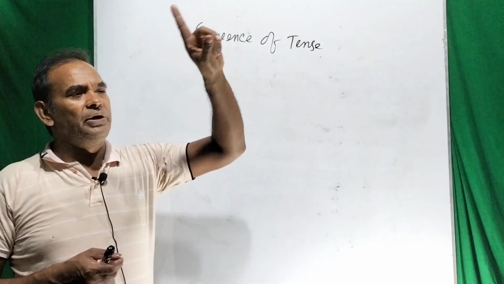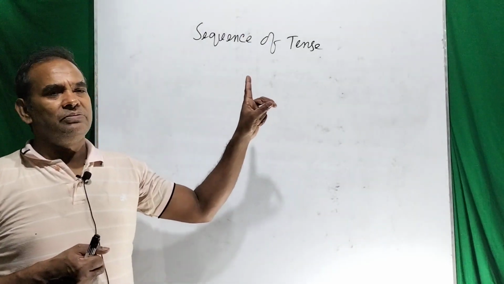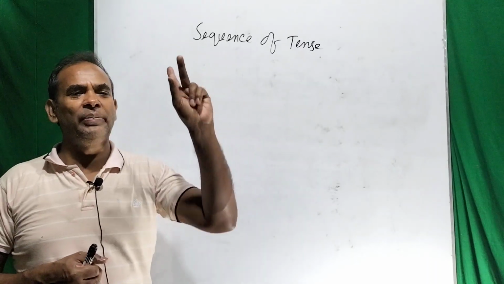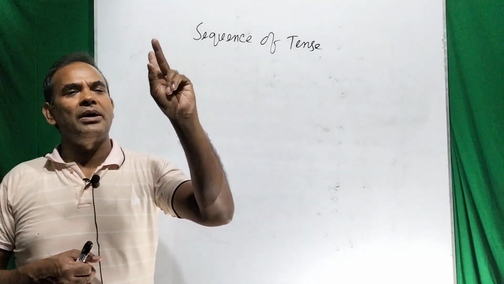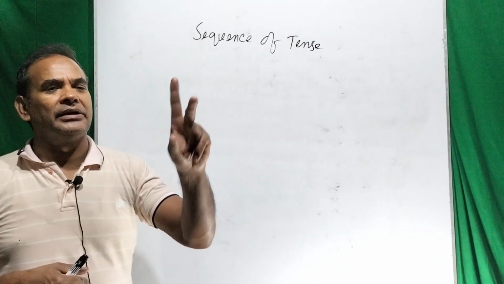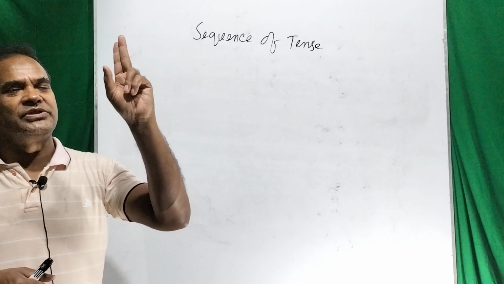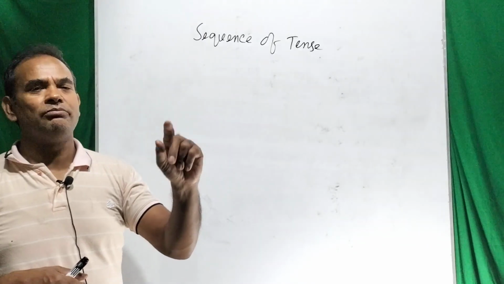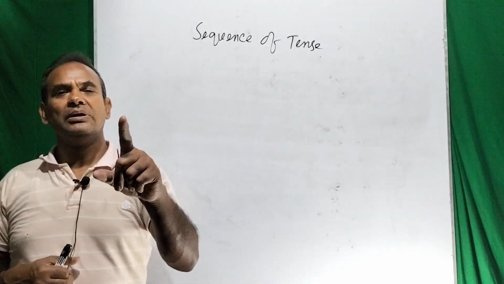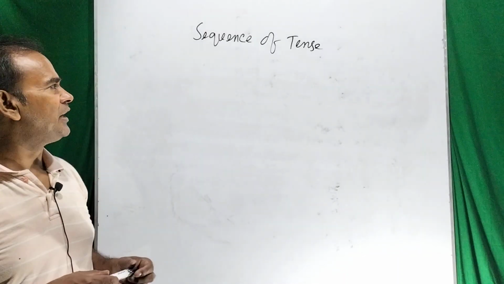But while we use the verbs between the clauses, we have to remember that the verbs must be correlated with each other. That means the verbs in the main clause must be related to the verbs in the subordinate clause.